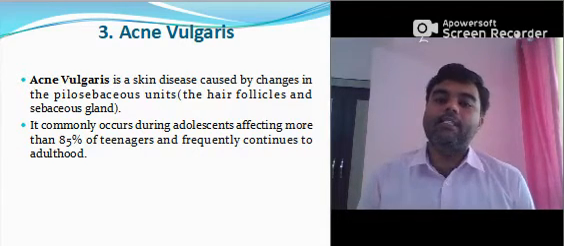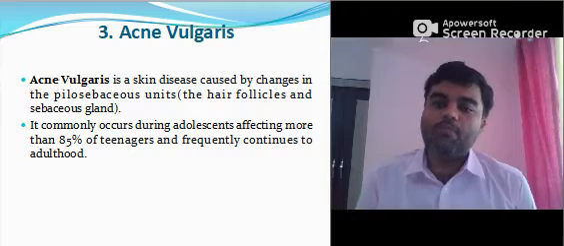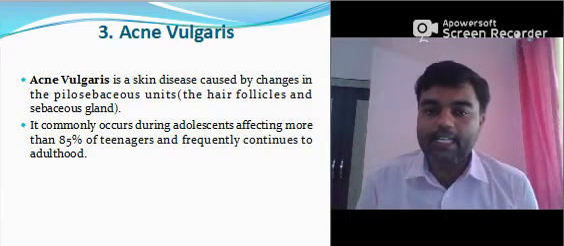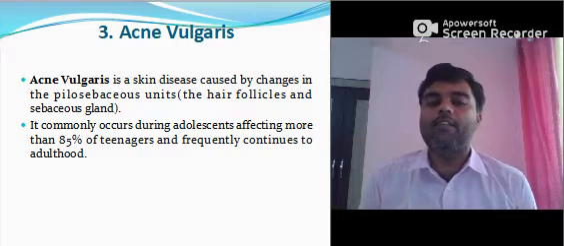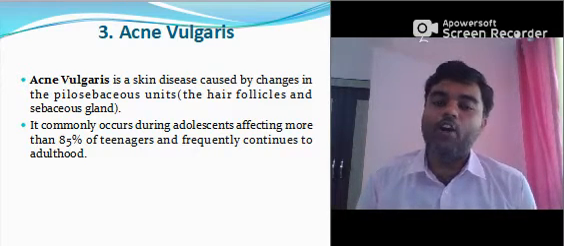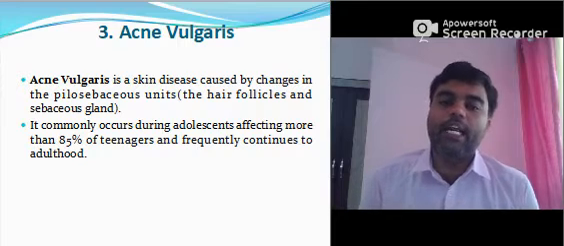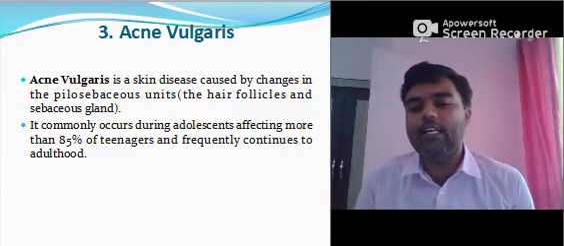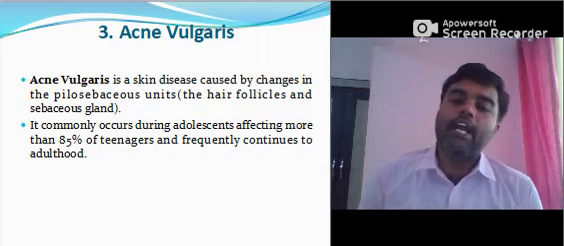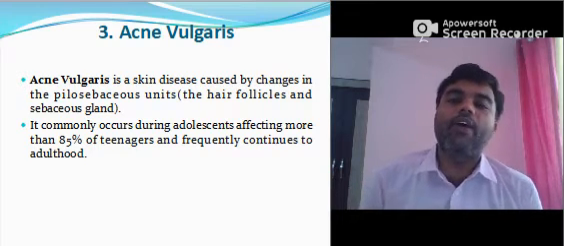Acne vulgaris is a skin disease caused by changes in the pilosebaceous units, that means the hair follicles and sebaceous glands. It commonly occurs during adolescence, affecting more than 85% of teenagers and frequently continues into adulthood. Means in adolescent age it will affect more.